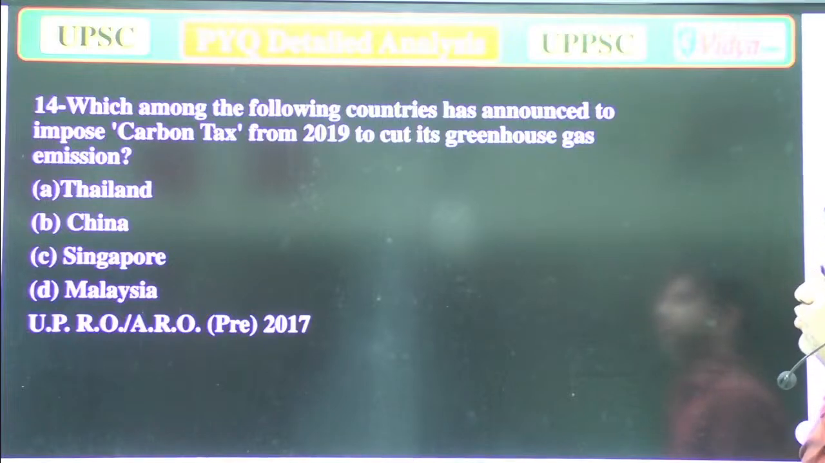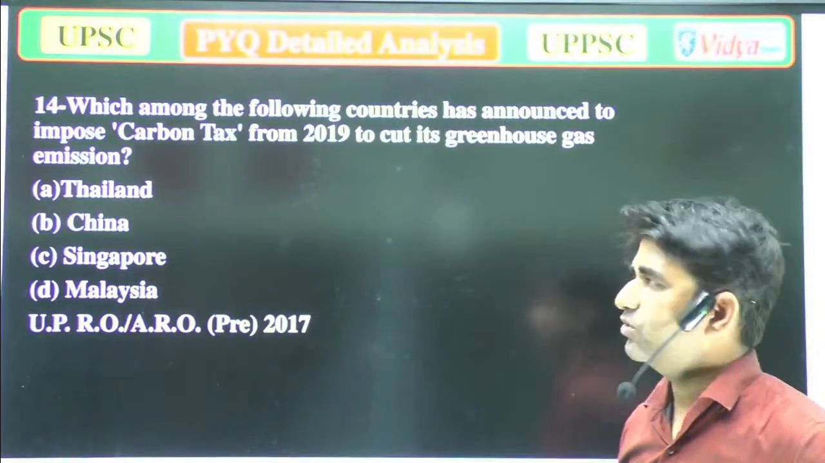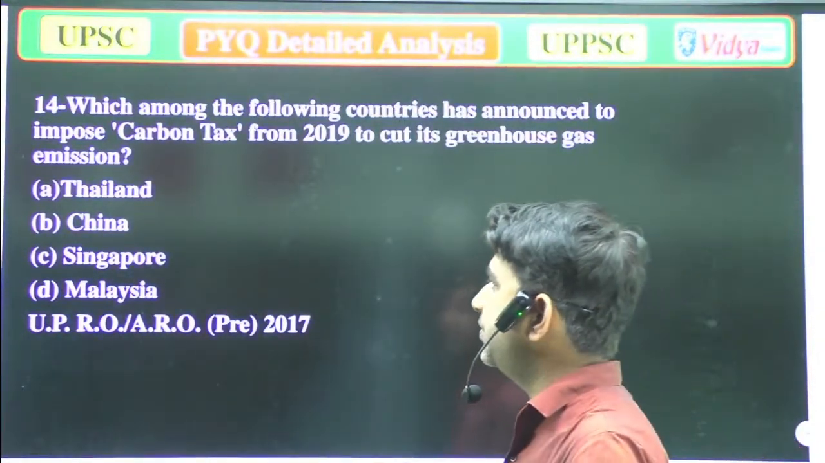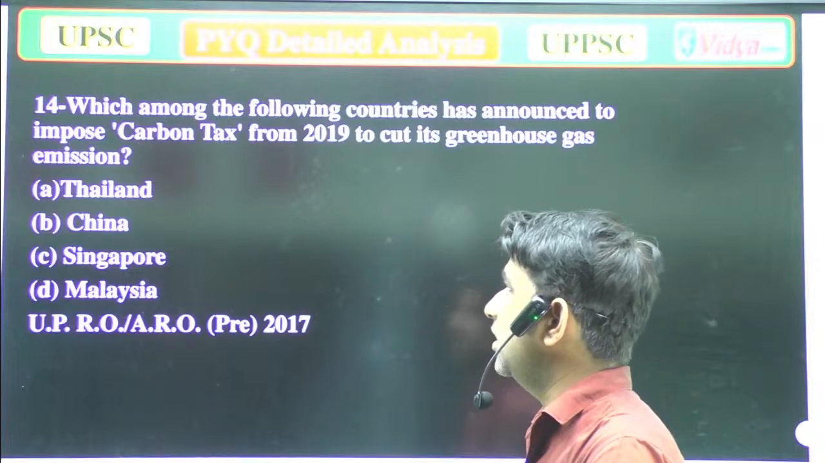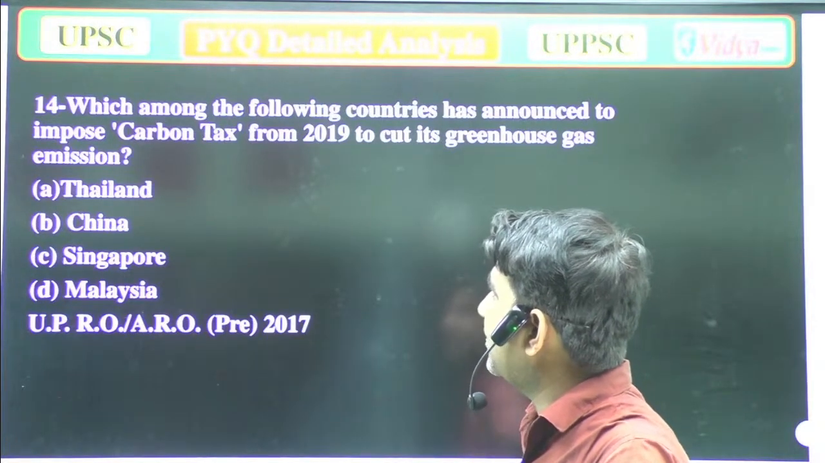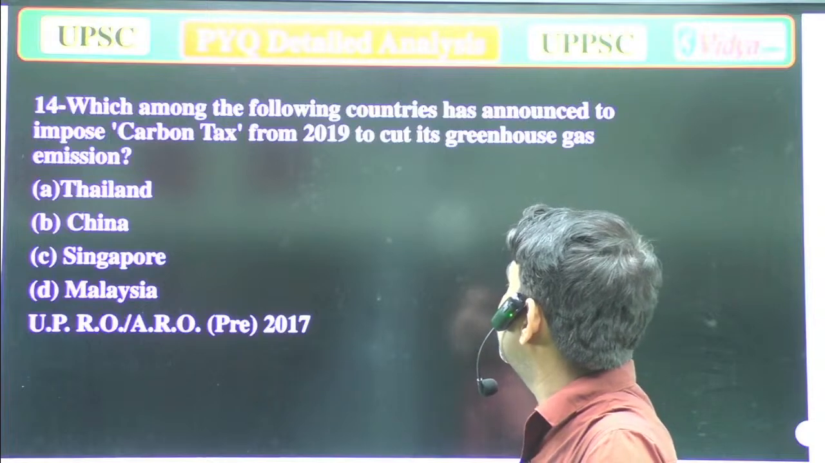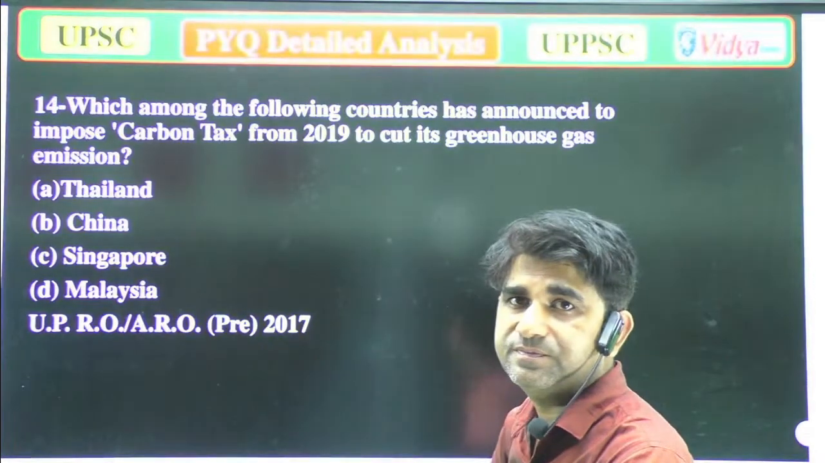Now the next question is, which among the following countries has announced to impose carbon tax from 2019 to cut its greenhouse gas emission? A. Thailand, B. China, C. Singapore, and D. Malaysia. Again, which of the following countries has announced to impose carbon tax from 2019 to cut its greenhouse gas emission?